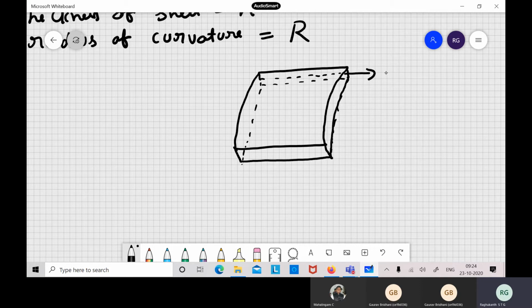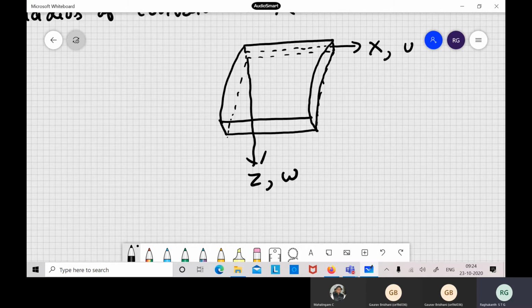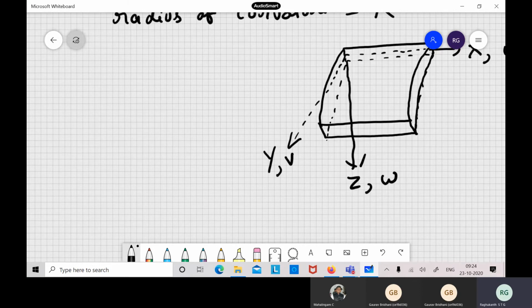Let us say this is my x-axis, and the displacement is u. Then we take the z-axis towards the radius, and let us say the displacement is w. Then the other coordinate, we take this as y, the circumferential coordinate. So we have three coordinates. Compared to plates, all of them are more or less the same, but y is around the circumference.